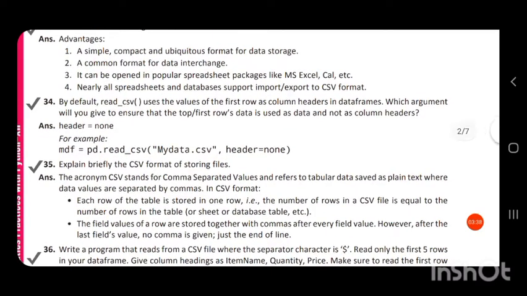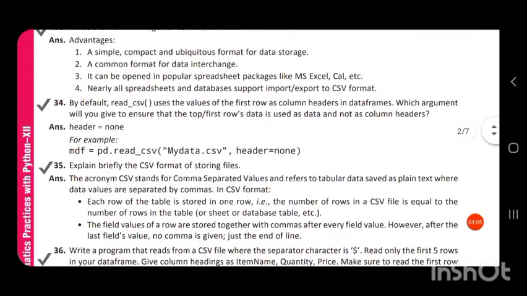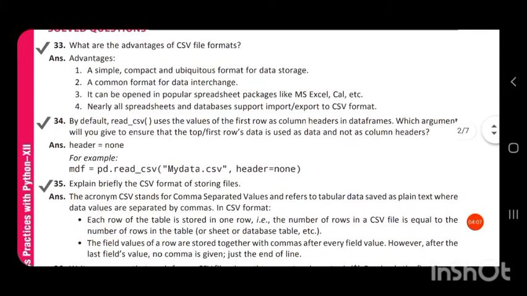It can be opened in popular spreadsheet packages like Microsoft Excel. Nearly all spreadsheets and databases support import and export to CSV format. That is, we can read from and write to a CSV file with the help of spreadsheets and databases.